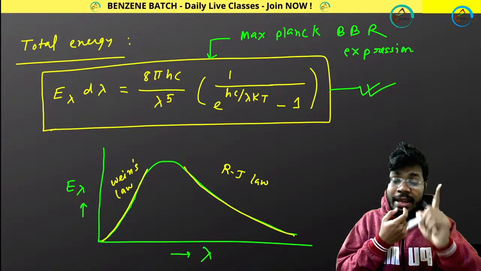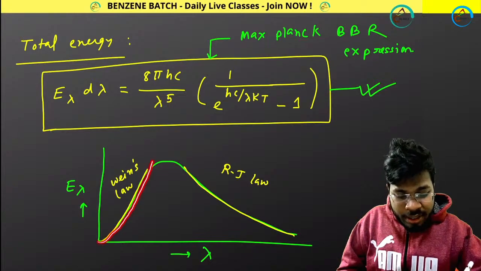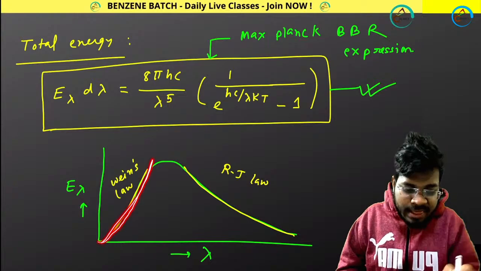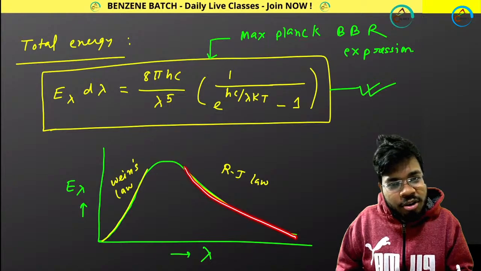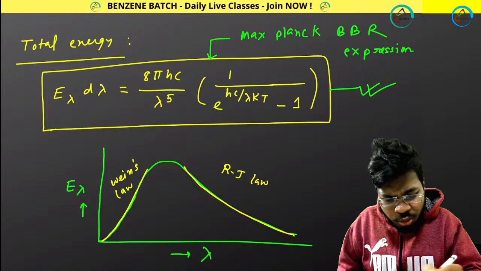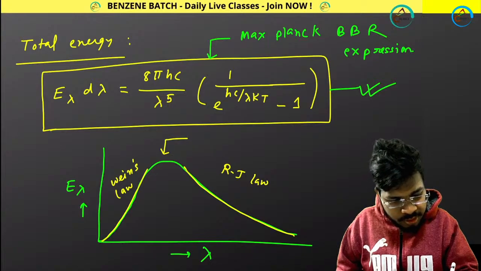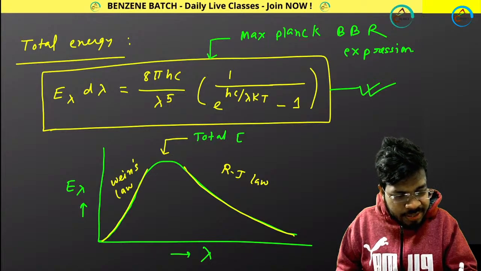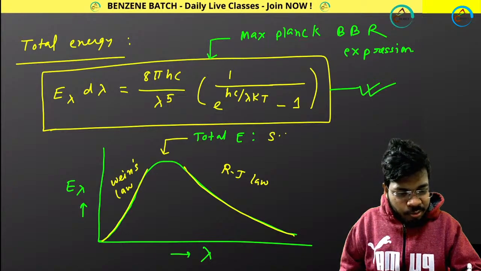Understood properly? Please understand properly what I am telling you. I know in the lower wavelength region, Wien's law satisfies the plot. In the higher wavelength region, Rayleigh's law satisfies the plot. Not only that, if I want to get the total energy, that has been satisfied by the Stefan-Boltzmann law.